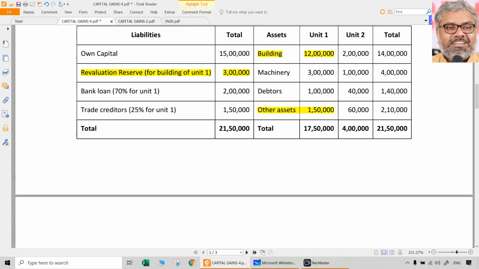As far as liabilities are concerned, it was clear. Out of 2 lakhs, 70% is for unit 1, and out of 1,50,000 creditors, 25% is for unit 1. These are the outside liabilities. Capital is not a liability. Capital is capital, though it is on the liabilities side. So outside liabilities are only these. Revaluation reserve is gone anyway because that has nothing to do with our calculation. So reserves and surpluses and shareholders' funds or capital will not be identified at all for computation purposes. Simply speaking, net worth is nothing but the assets minus the outside liabilities.